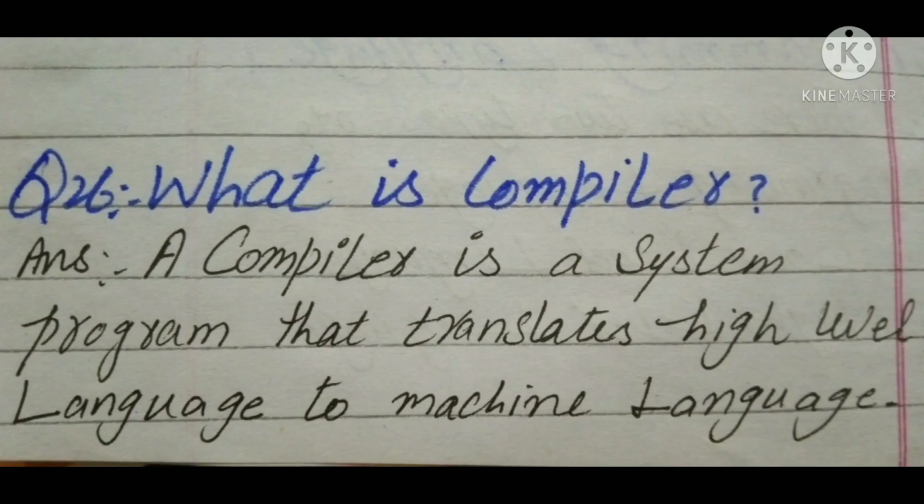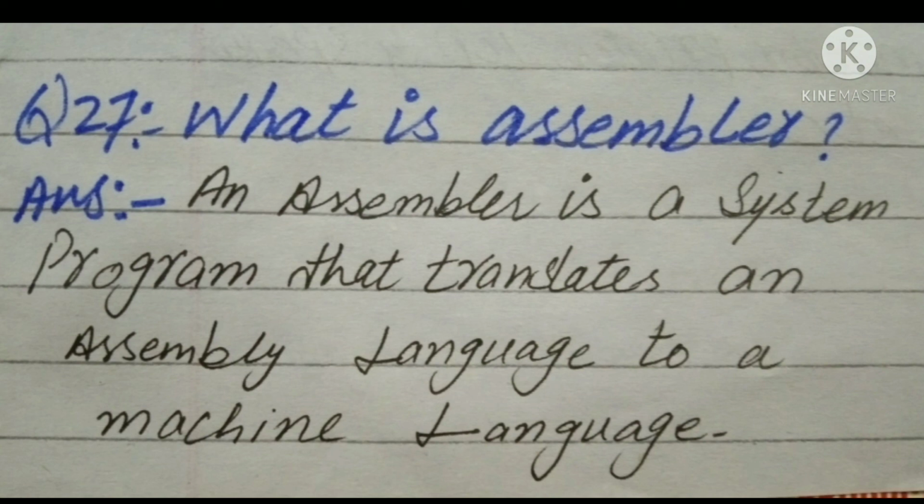What is a compiler? A compiler is a system program that translates high level language to machine level language. What is an assembler? An assembler is a system program that translates assembly language to machine language.